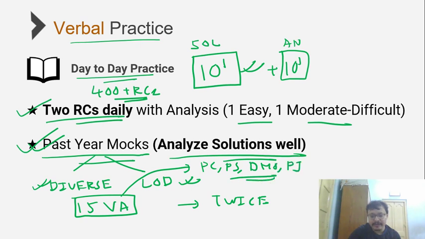These are accounting for a bulk, maybe 10 to 12 out of the 15, and the rest 3-4 could be odd questions from the other areas that were tested earlier in CAT but not so frequently in recent times, like fill in the blanks, FIJs, sentence correction and so on. So these aren't very frequent in recent years but were important at an earlier point of time.